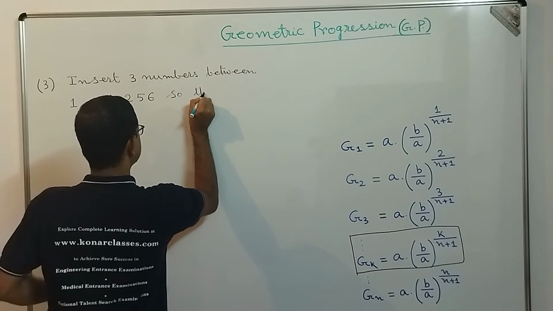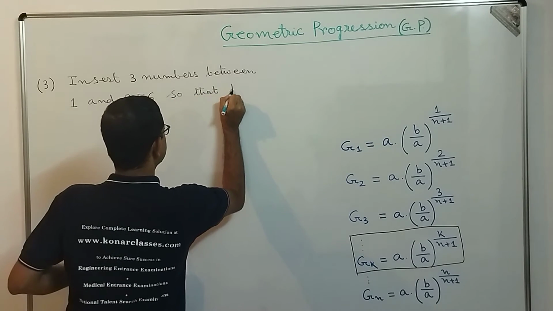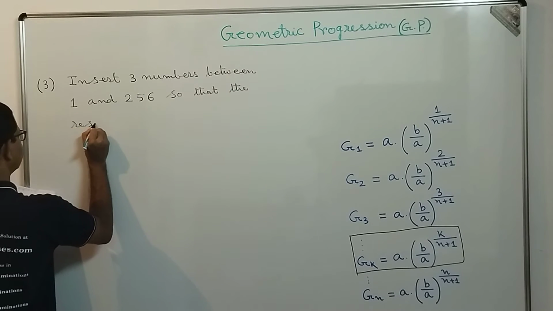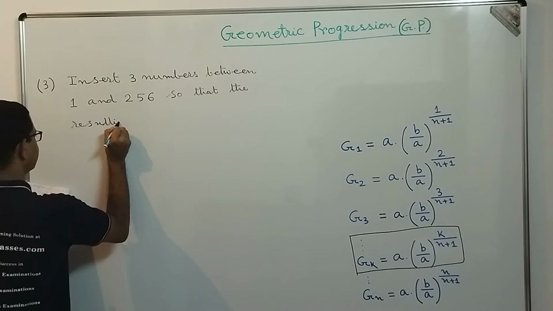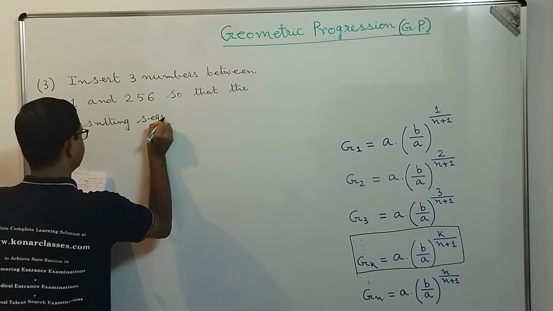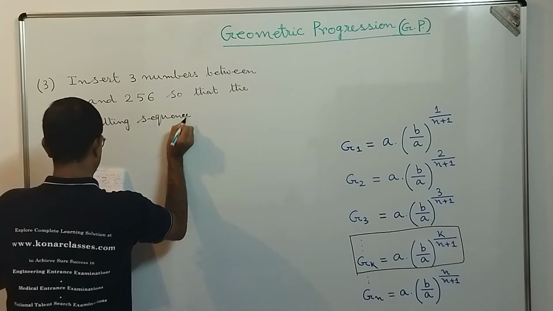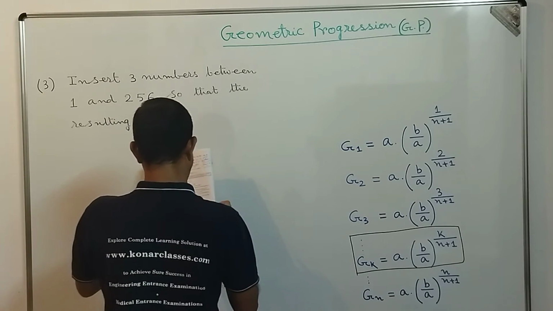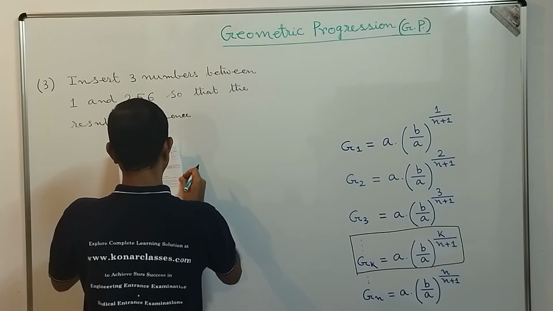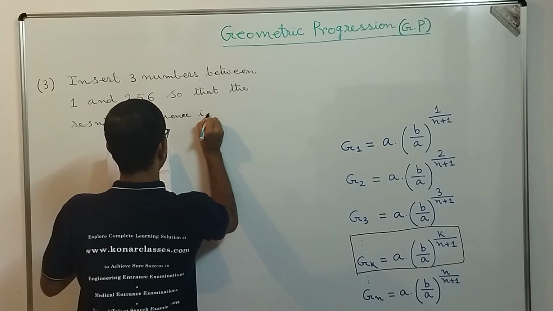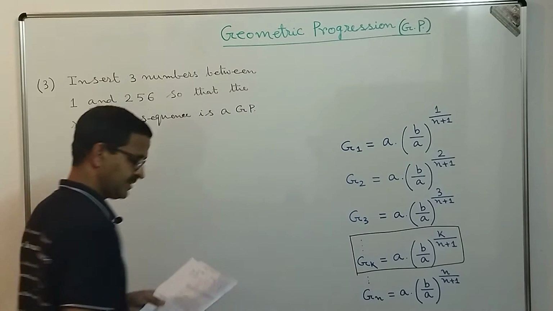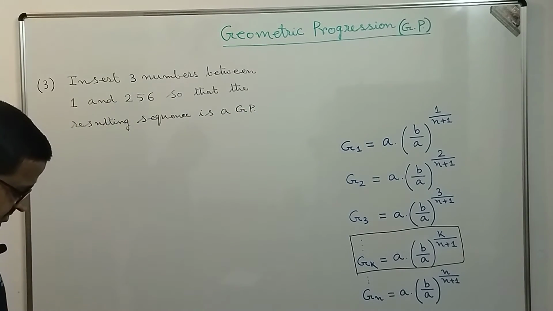So that the resulting sequence is a GP. So that means what?